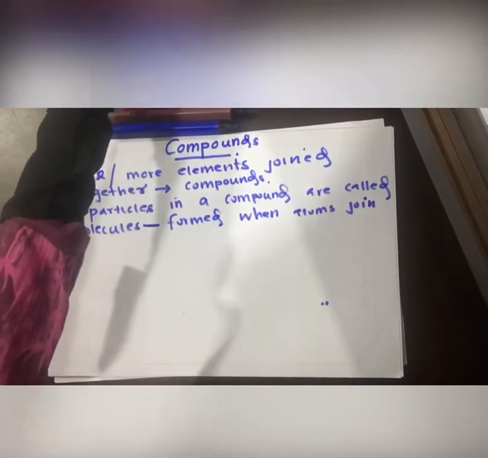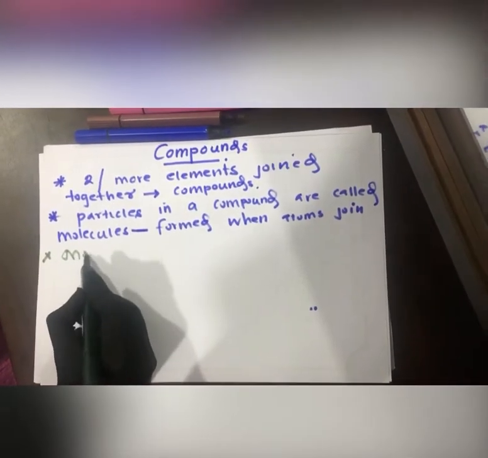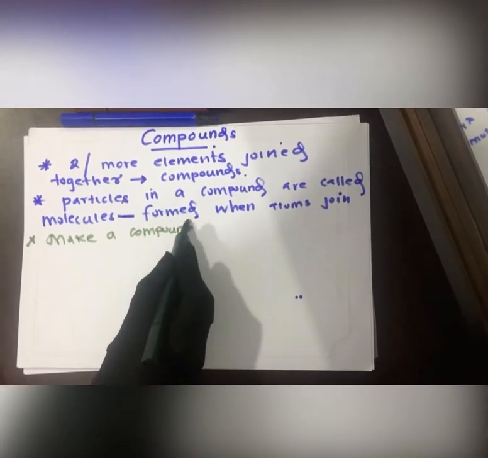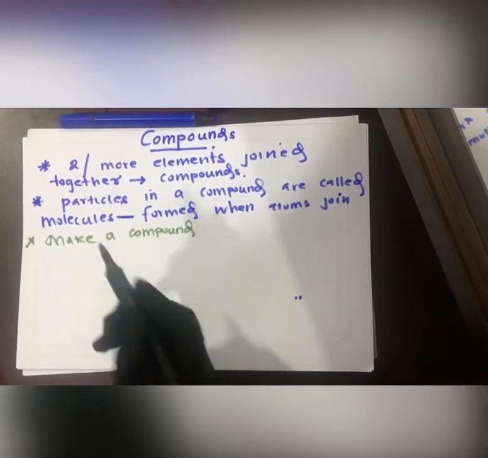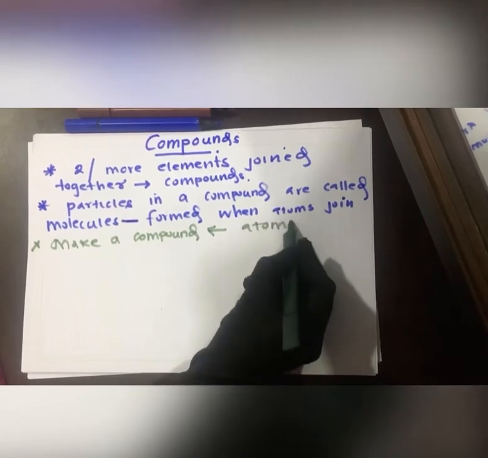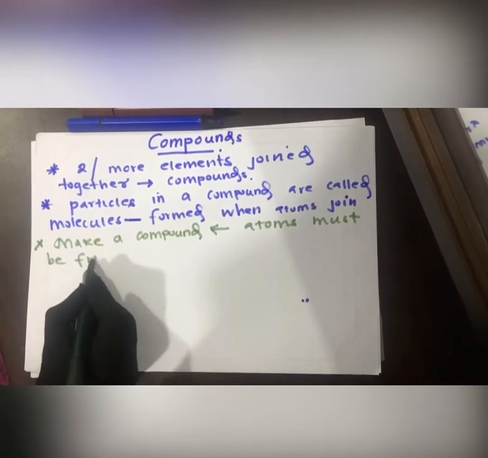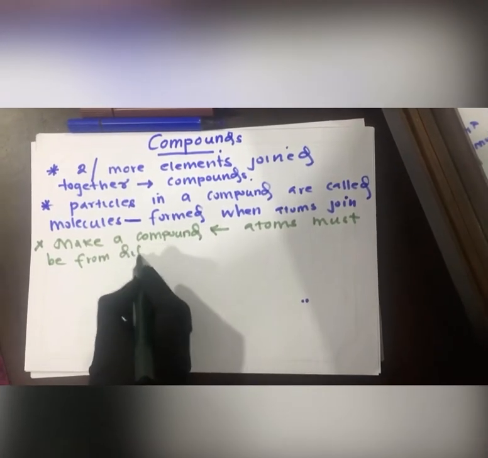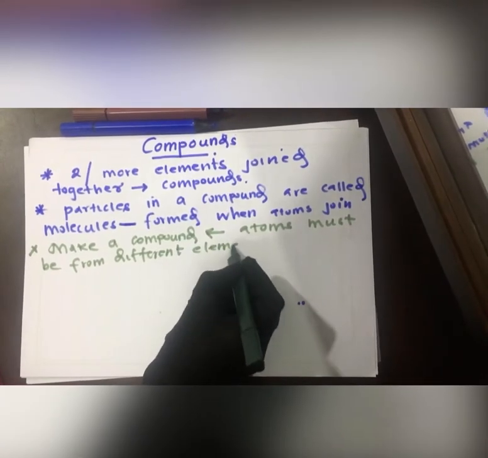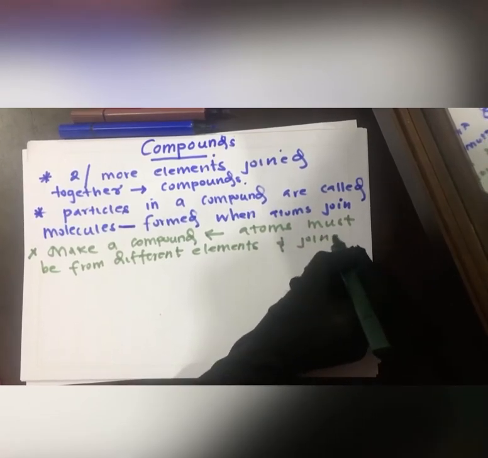In order to make a compound, the atoms must be from different elements, and they should be joined together.